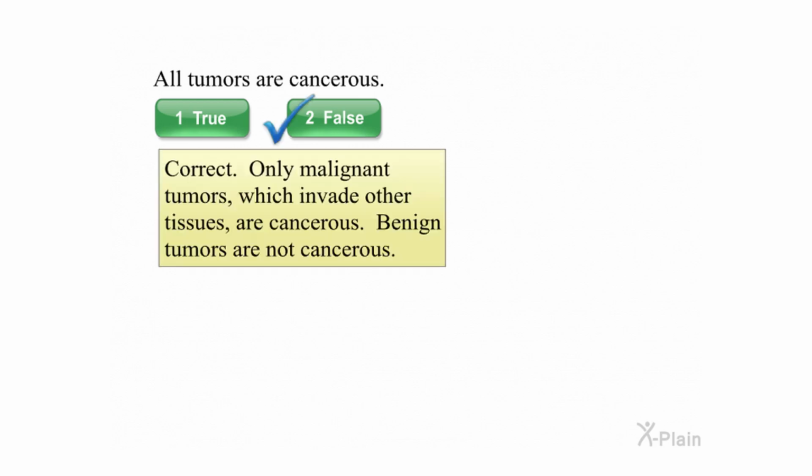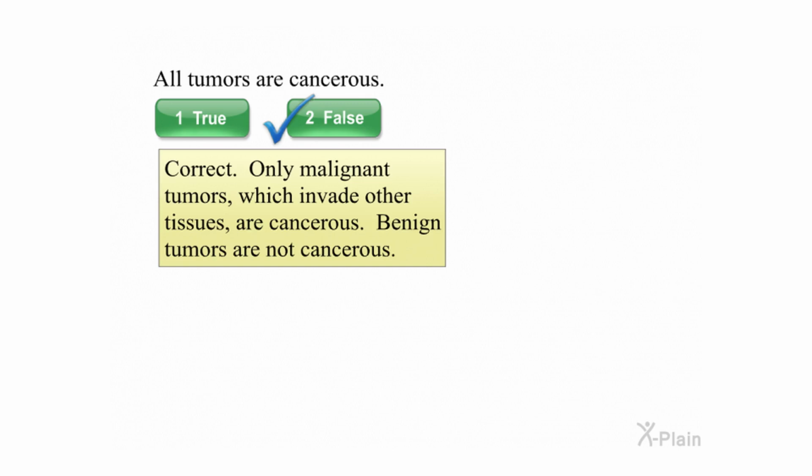How to prevent cancer. Early screening. Introduction. All tumors are cancerous. Select true or false. Correct. Only malignant tumors which invade other tissues are cancerous.